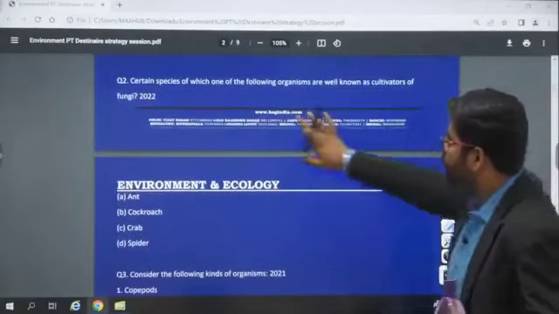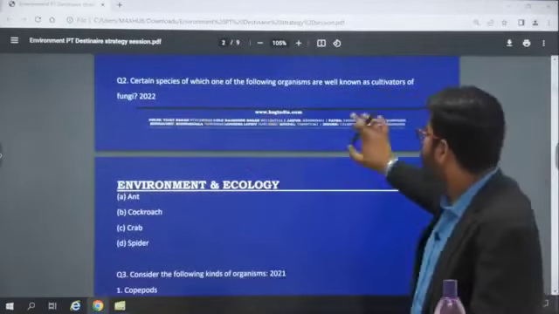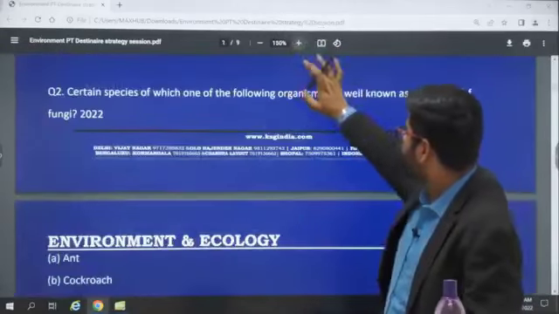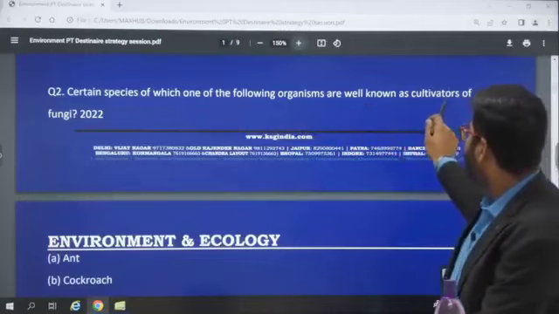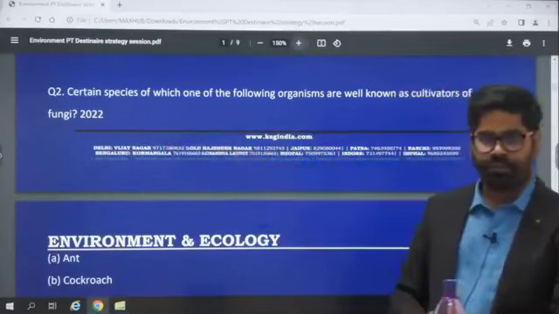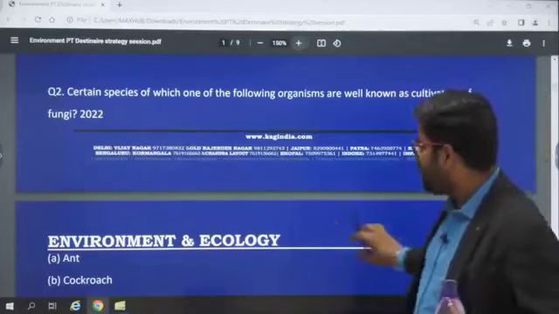See, again a 2022 question only. Certain species of which one of the following organisms are well known as cultivators of fungi? Okay. Again, this is an example based question.